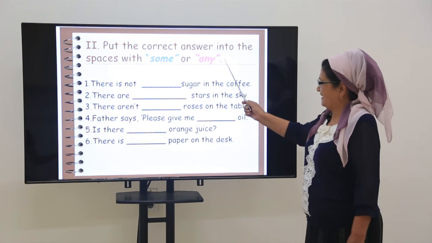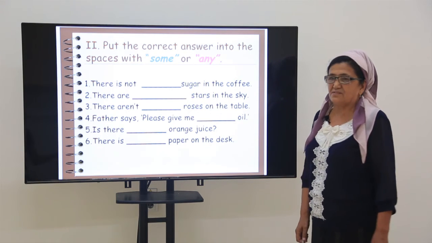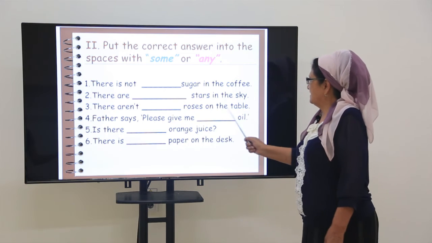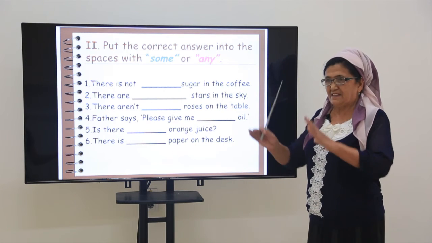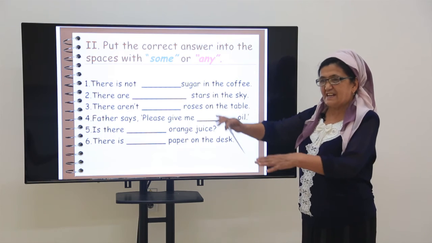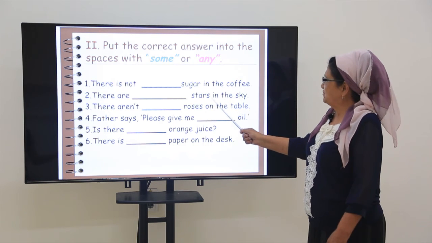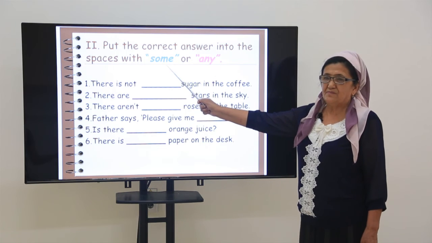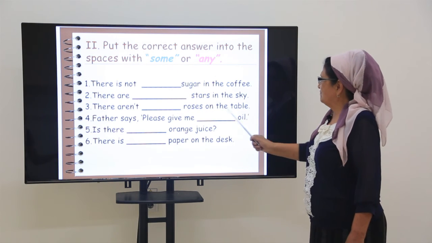Of course, any. There are some stars in the sky. You know, in the sky, there are some instead of many. And it is plural. We should put any or some. That's right, some.